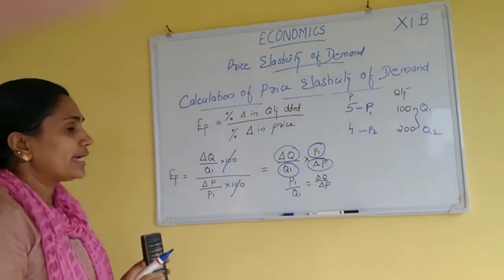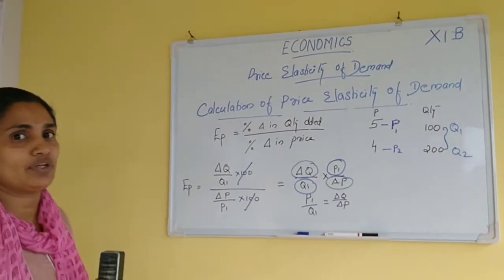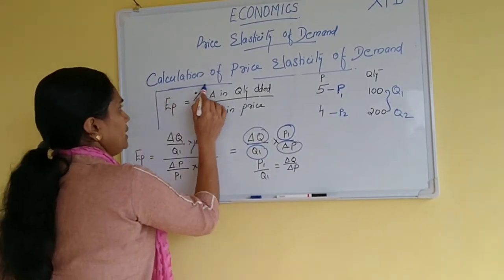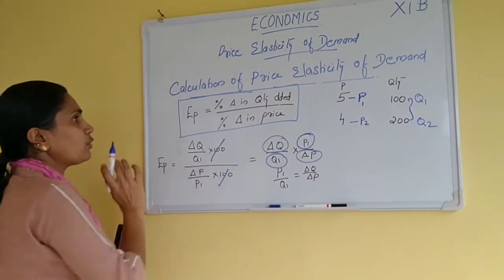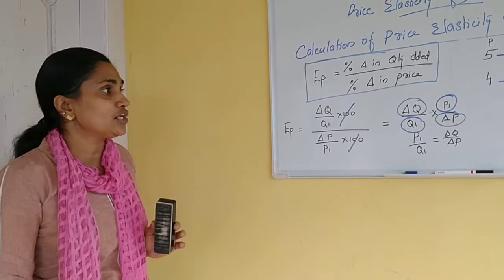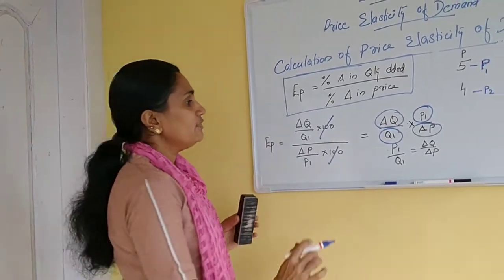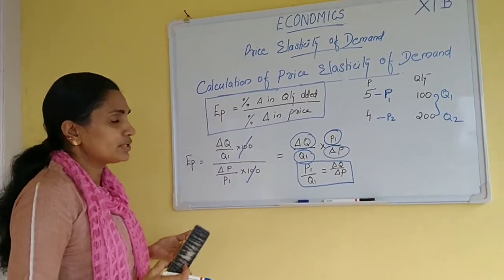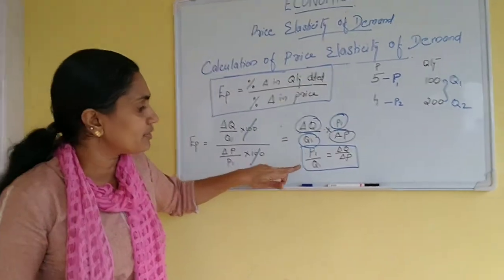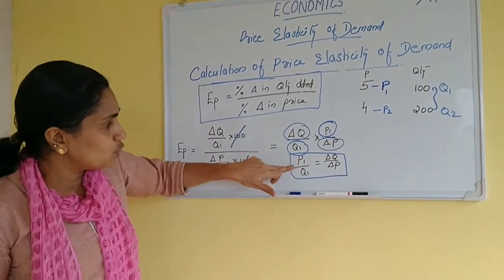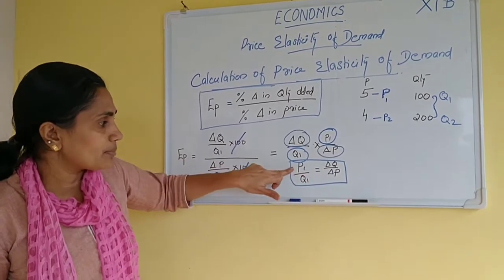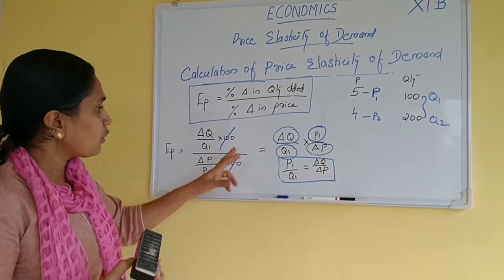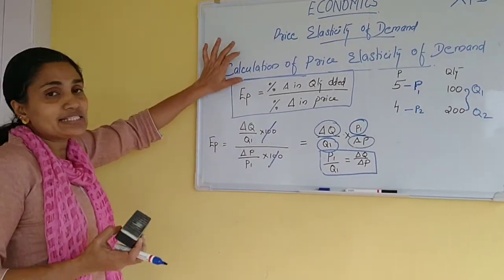So for the calculation of price elasticity of demand, we can apply both formulas. The first one is EP equal to percentage change in quantity demanded divided by percentage change in price. Or we can use the formula P by Q into delta Q by delta P. In some textbooks we see P by Q instead of P1 by Q1. This is the formula for calculating the price elasticity of demand.